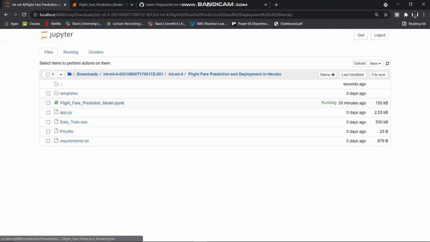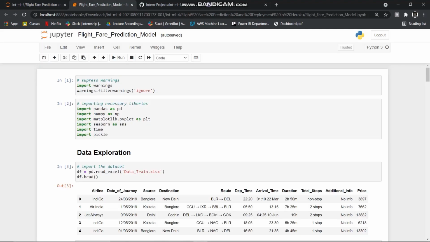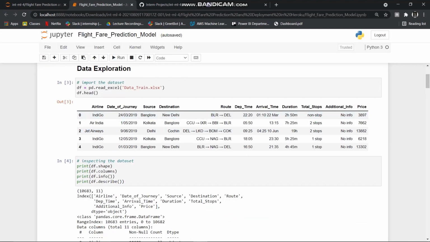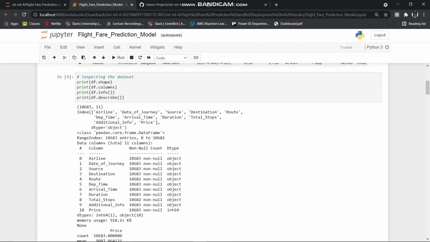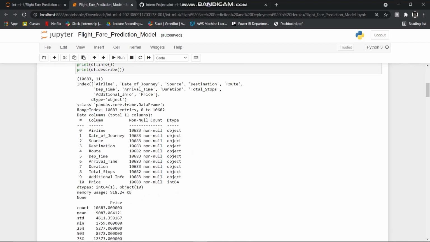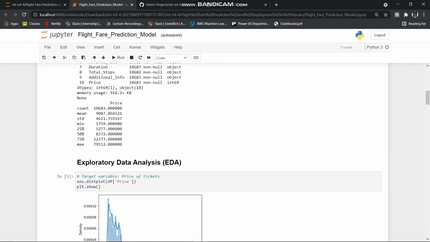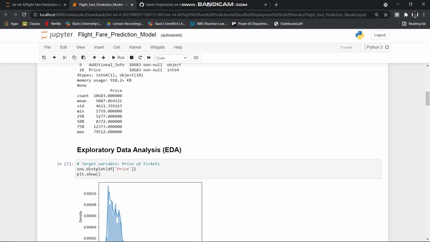So as you can see, we will first import all the required libraries. We'll do the basic EDA. Here we have airline, date of journey, source, destination, route, departure time, and these are our feature variables, and price is our target variable. So this is the shape of the dataset. We have 10,683 records and 10 features and one target variable. And we had no null values in our dataset.